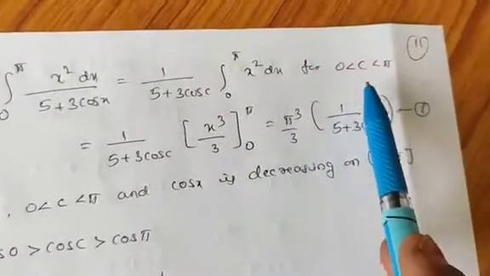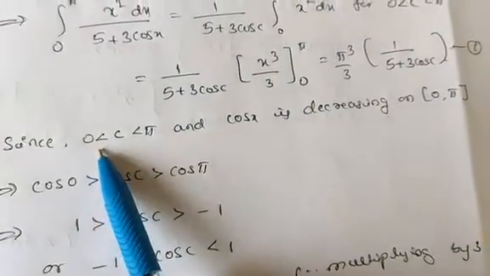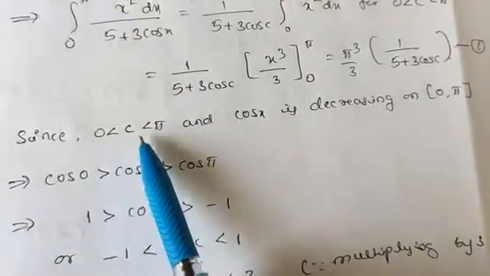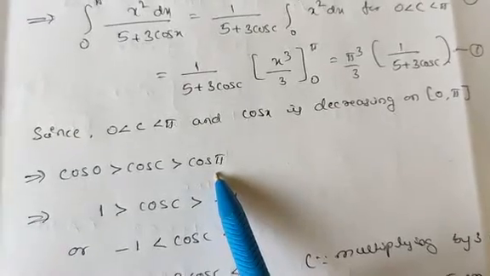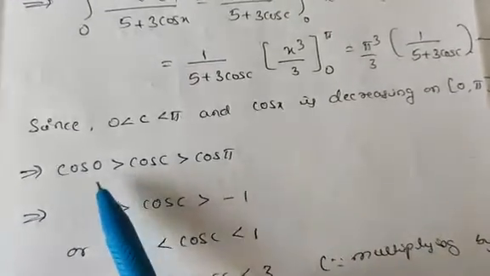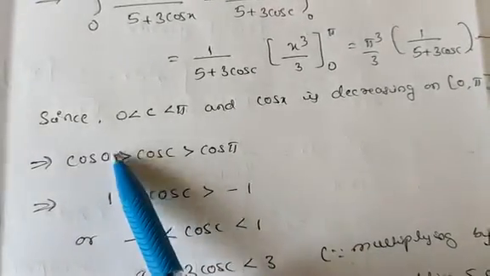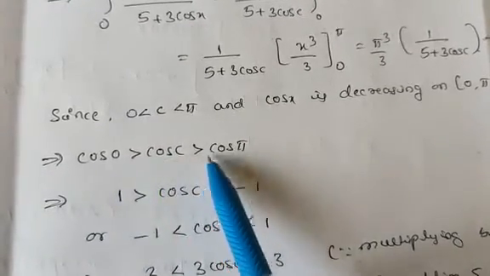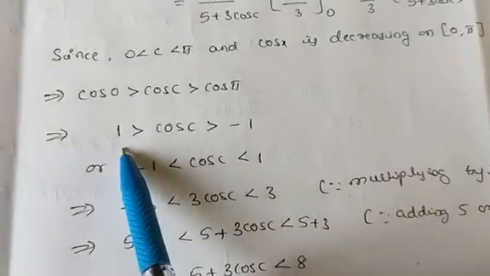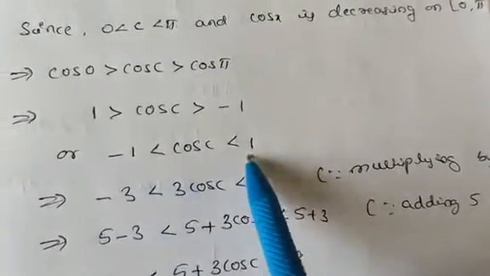Now since c is in between 0 and pi, cos 0 is greater than cos c, which is greater than cos pi. Cos pi is minus 1 and cos 0 is 1. So 1 is greater than cos c, which is greater than minus 1. Or we can write in converse also: minus 1 is less than cos c, which is less than 1.